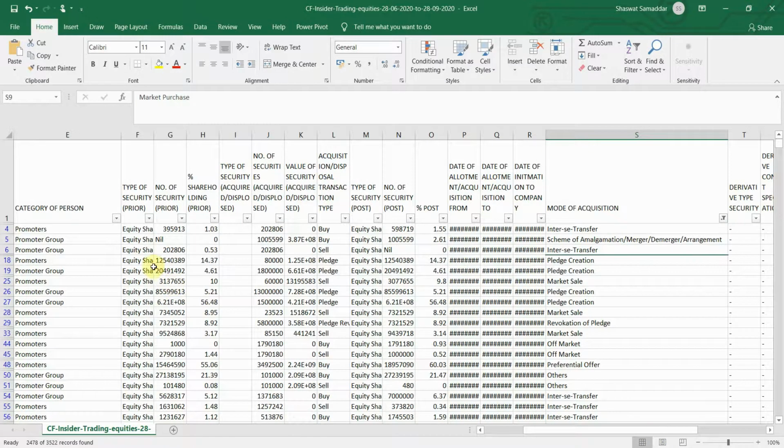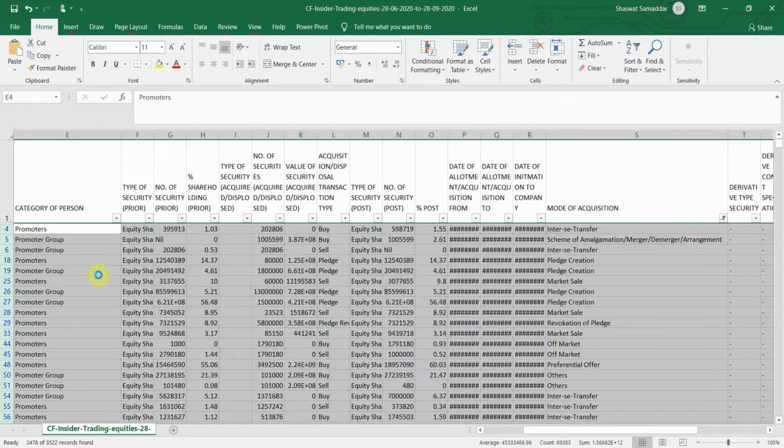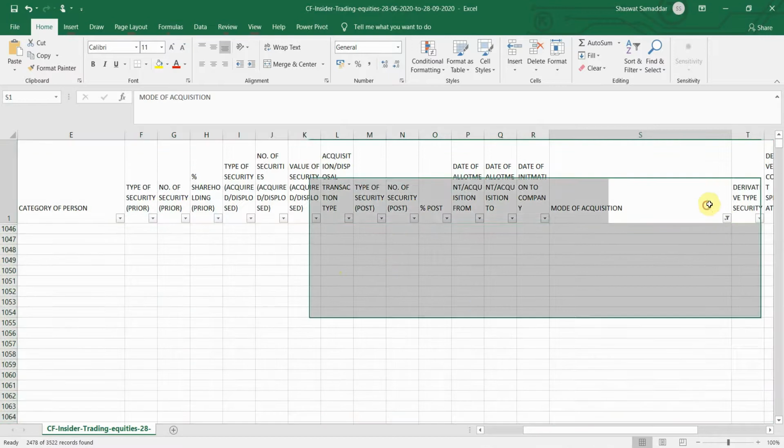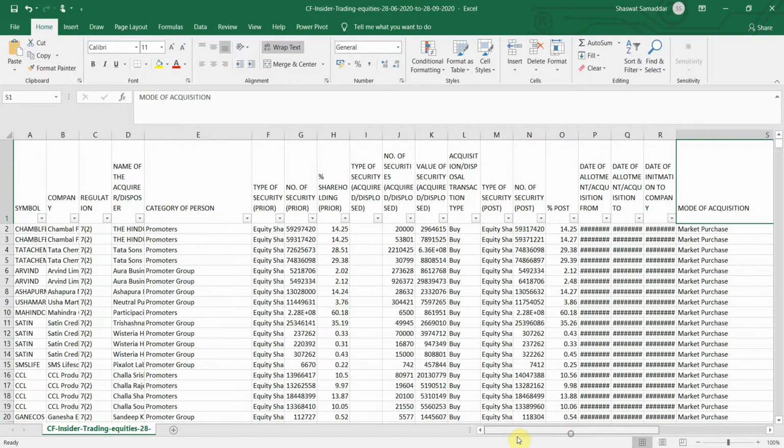But I only want the symbols of those shares which are bought by the promoters or promoter groups, for which I have already applied the filter, and I want only those shares which have been bought through market purchase only, nothing else. So let me quickly delete all the rows which contain otherwise. I'll filter it to market purchase, select the rows, Alt H, delete rows. Okay, so now our data looks a little bit cleaner than before.